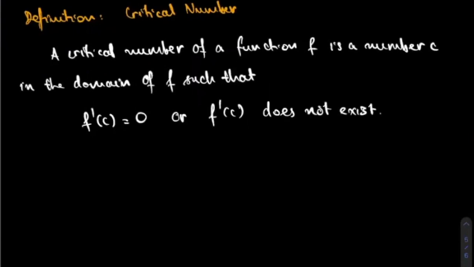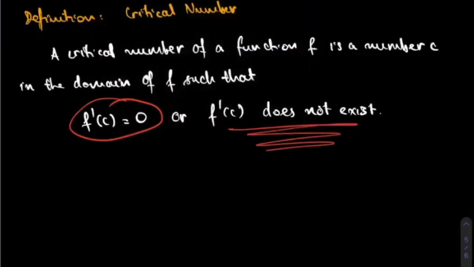Right, two things you need to consider. It depends on the function, of course, but the critical number is where you have f prime of c equal to 0 or f prime of c does not exist. Most of the time, students get this: f prime of c equal to 0, you can solve for the critical number. But the majority of the time, people miss this: f prime of c does not exist. Sometimes you have to consider that. Go back to the example of absolute value of x. You need to consider that.